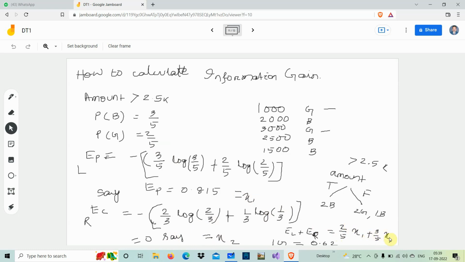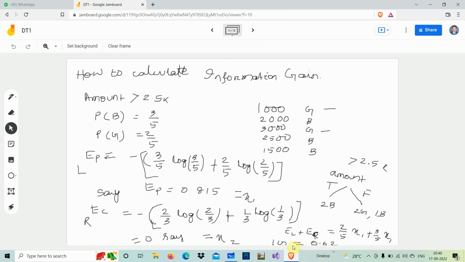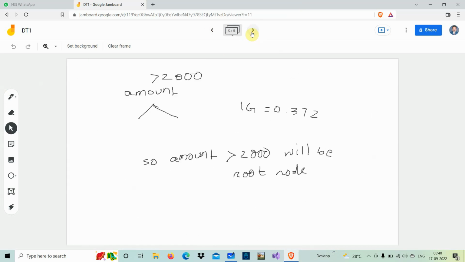Suppose, simplifying all the things, we find something, in the next slide I am going to show you, the information gain there. In the similar manner, for the amount more than 2000 also, we can calculate the information gain. Here the information gain is 0.372, and in the previous case, the information gain was 0.62. Are you getting me? So which one is the maximum? 0.62 is. So based on that we are going to decide the things, right?